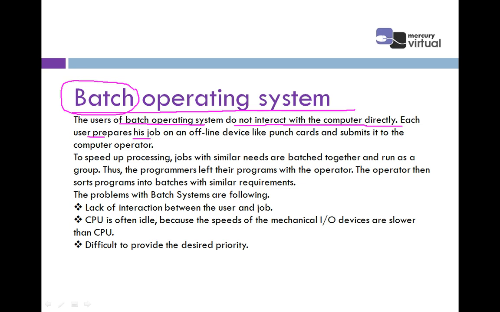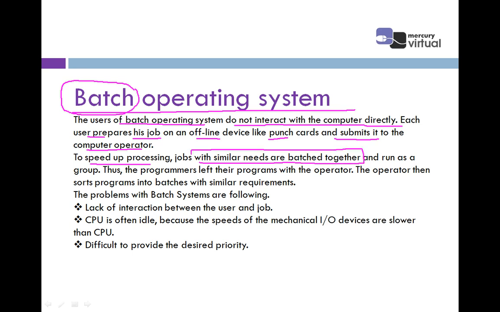Each user prepares his job on an offline device like a punch card and submits it to the computer operator. In batch operating system, there is no online device. So there is only an offline device, and the computer users use their punch cards and submit them to the computer operators. To speed up processing, jobs with similar needs are batched together.